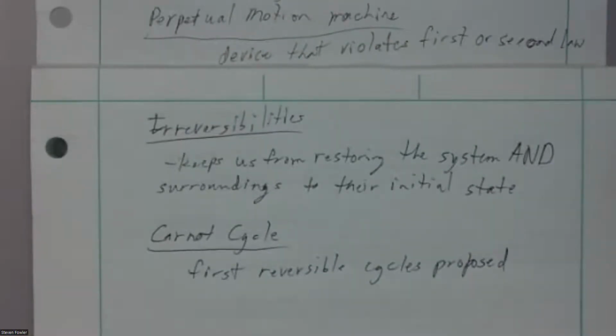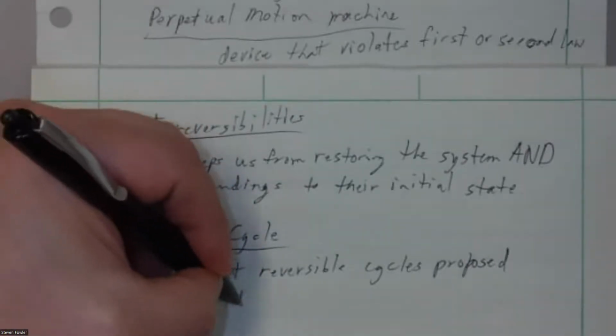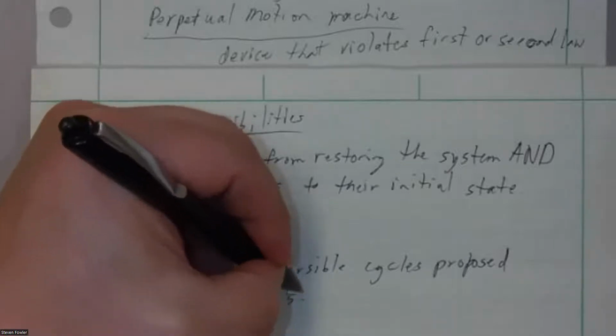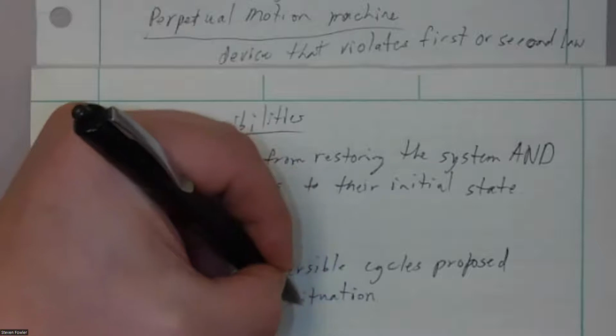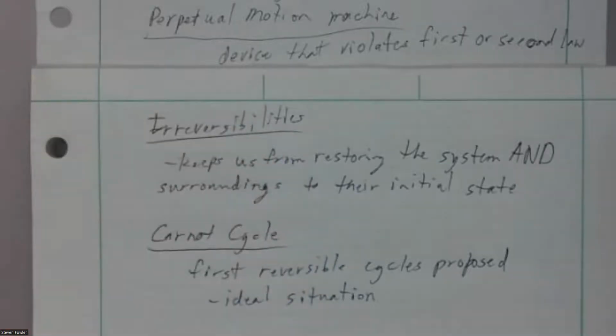It can be used as a heat engine, and because it's reversible, it serves kind of as this ideal situation, this best case situation. It would be if I could operate something that was completely reversible, that means I could get both the system and the surroundings back to their initial state.